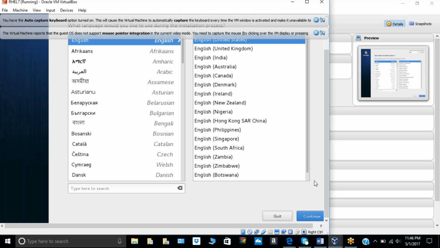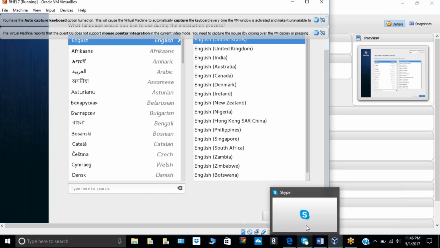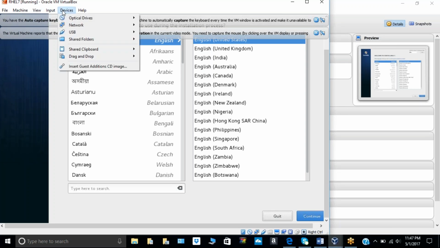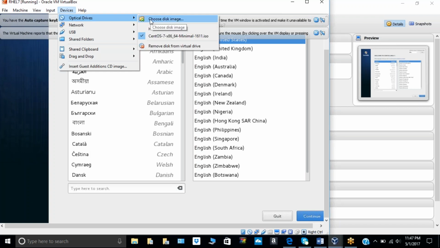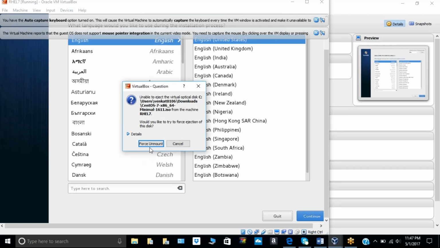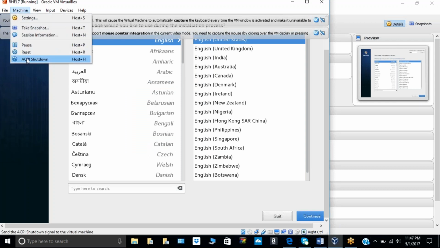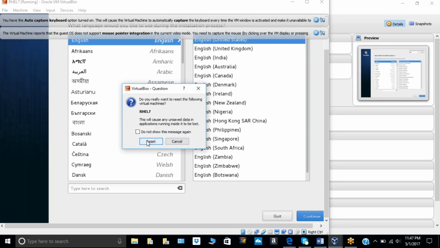Just right control and click on devices, in the VirtualBox menu next to file, machine, view, input. Click on devices, then optical drive, then click on the CentOS 7. Yeah, already it's done. Now click on machine and reset.